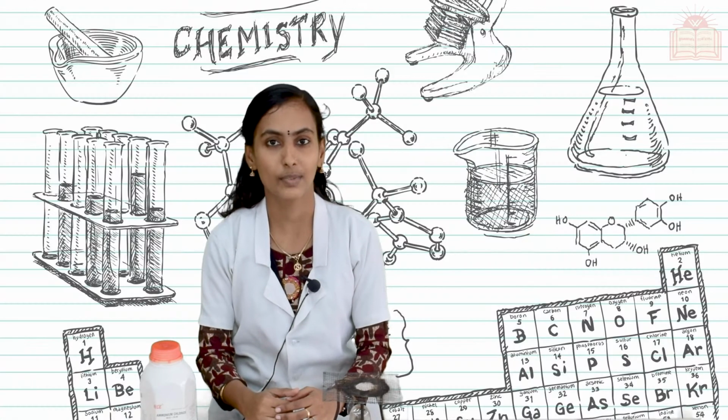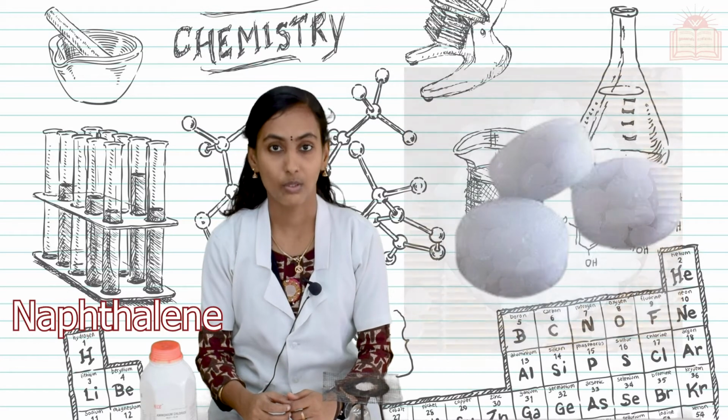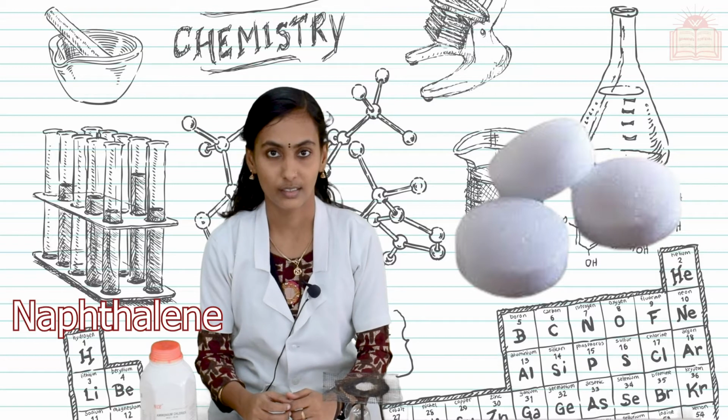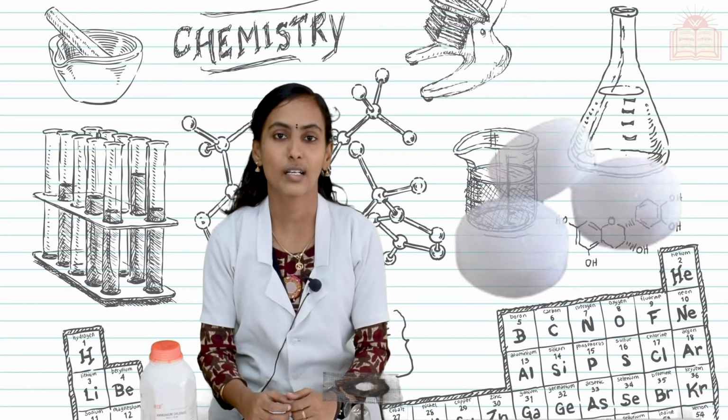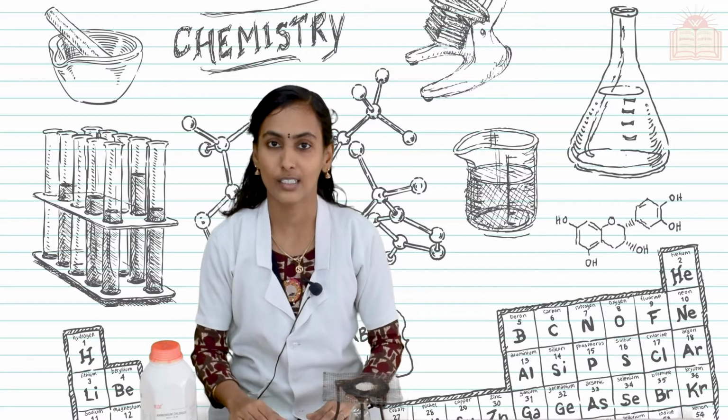Now, what are the substances which show sublimation? As you know, camphor, then naphthalene balls and ammonium chloride. These are some of the examples for sublimation. Now, we are doing one activity related to sublimation.